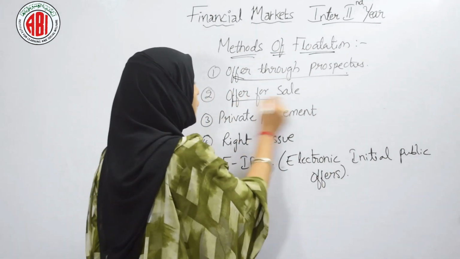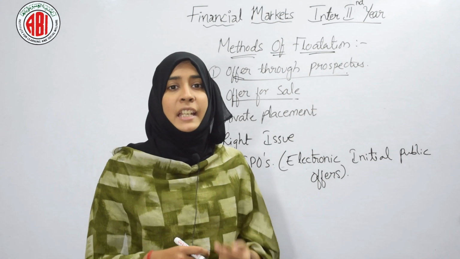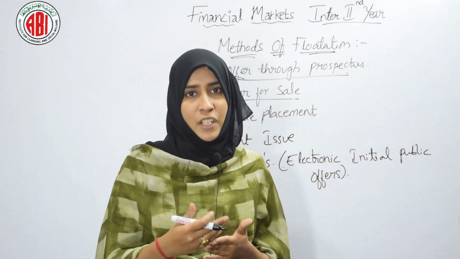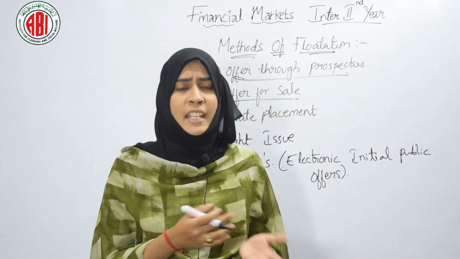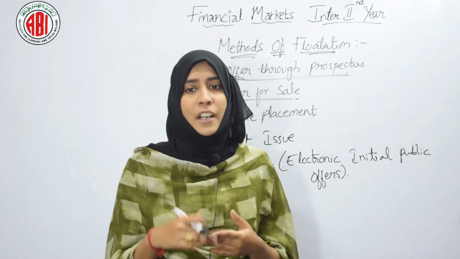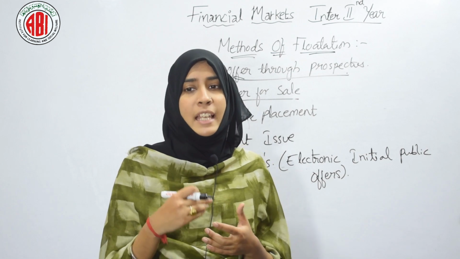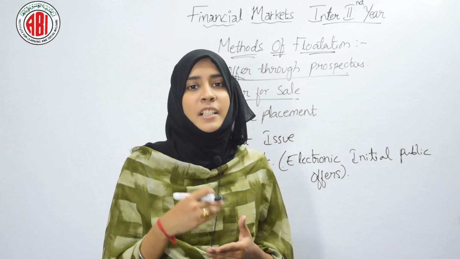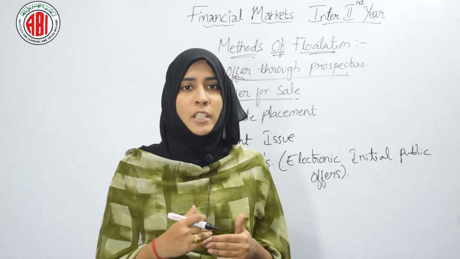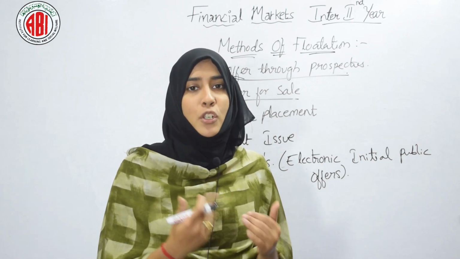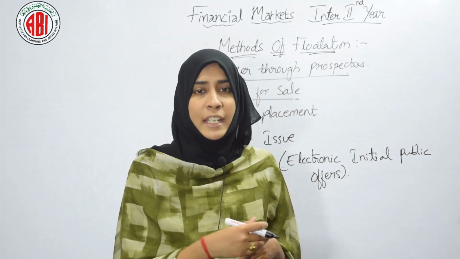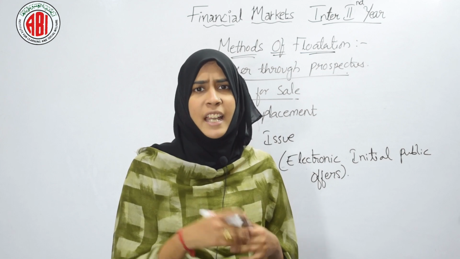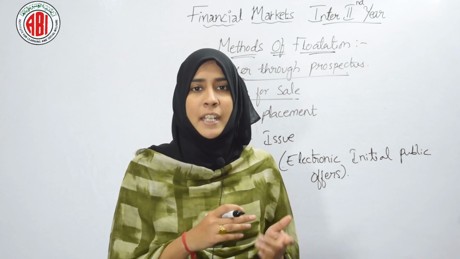They are offer for sale. What happens here? Here the company is directly selling its securities to an individual or any other company or any broker, we can say. So the company is selling its shares to a third party, and the third party takes all the responsibilities of selling these shares. The third party goes into the market publicly and sells the shares. So the headaches and responsibilities will not be taken by the company.